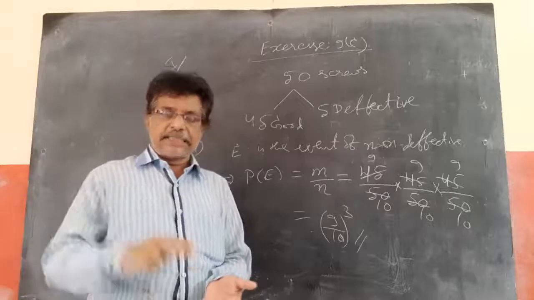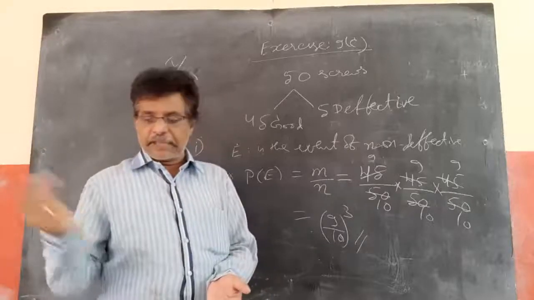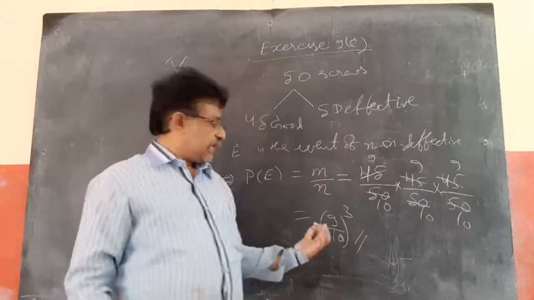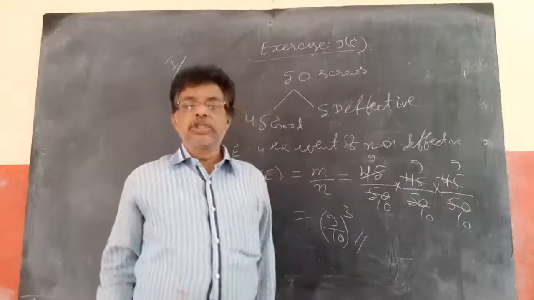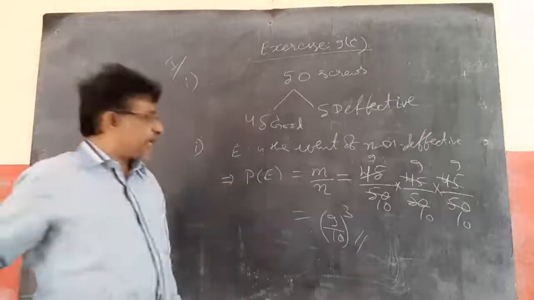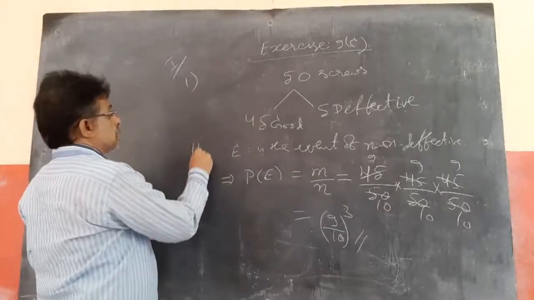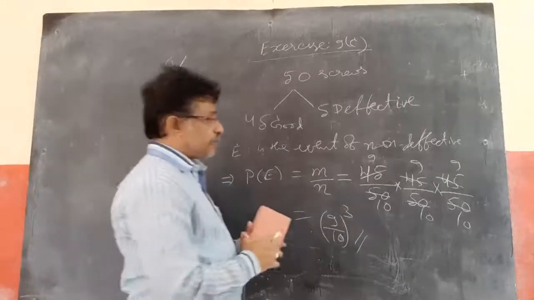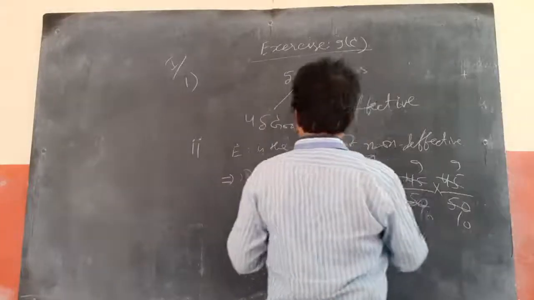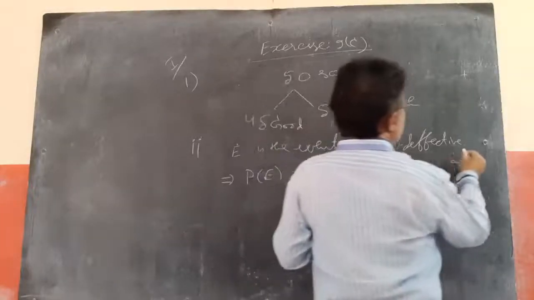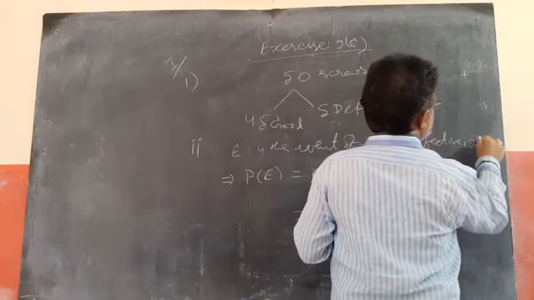With replacement means always there will be 45 and 50 because I am keeping it back again. So here with replacement is this much. Without replacement, if I am not keeping it back, what happens? That is the second part. Event of non-defective, 3 are non-defective, here without replacement.